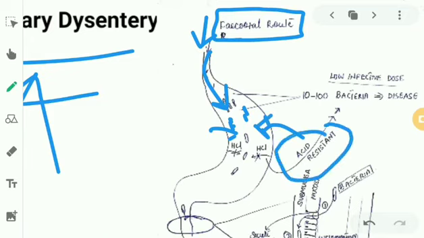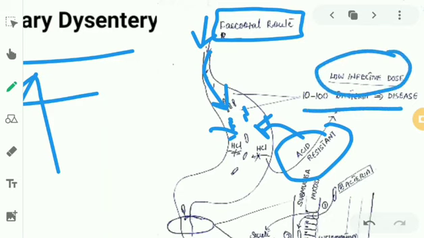Where else did we study this? We also studied this in the case of enterohemorrhagic E. coli. We said they are similar. Enterohemorrhagic E. coli and Shigella are similar bacteria. They have a very low infective dose. Why low infective dose? Because they are acid resistant. They are not killed by acid, unlike the other bacteria, right?